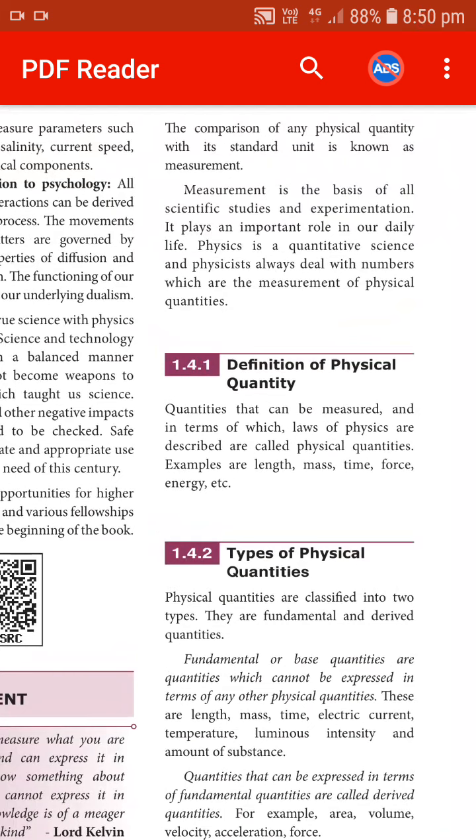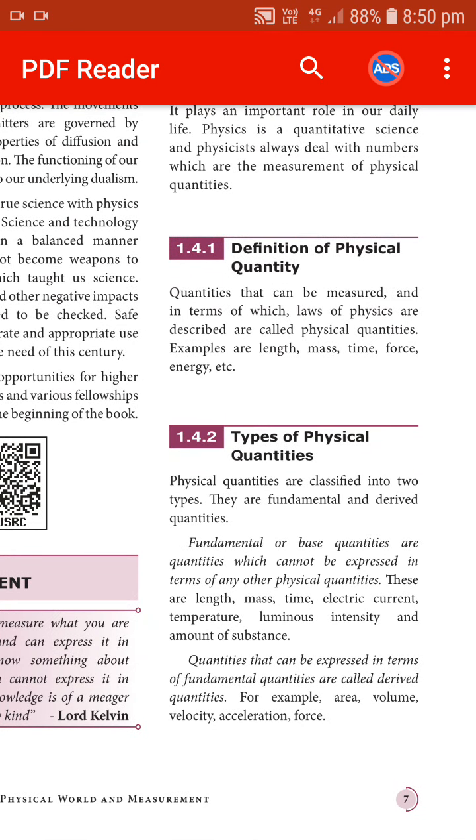When you want to go into measurement, it is so important that in any experiment you need to calculate something. That is what measurement is. So how will you calculate? You will calculate using some quantity, some physical quantities. Now, there are two types of physical quantities.